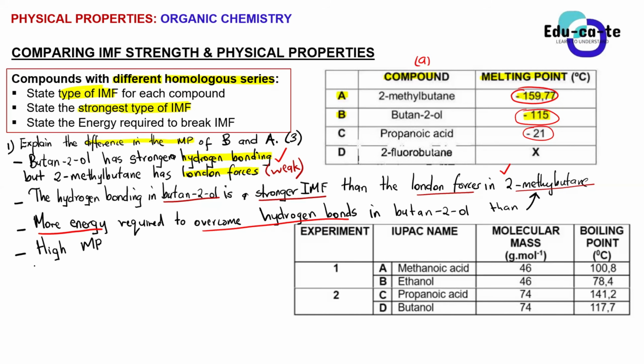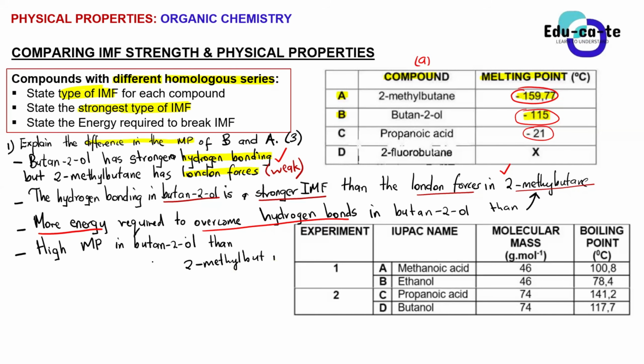All right. So basically, higher melting point. So this is higher melting point. So butanol would have a higher melting point than 2-methylbutane. This explains why on the table you are having negative 115 degrees Celsius, which is higher than